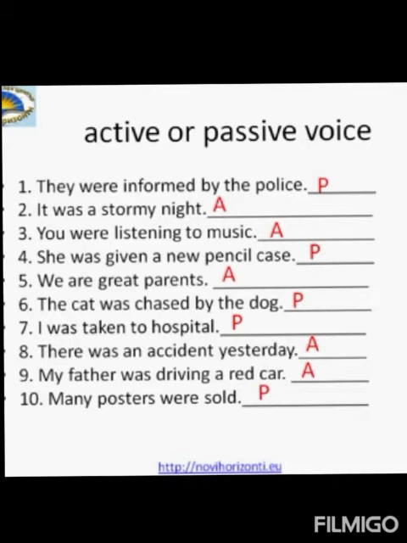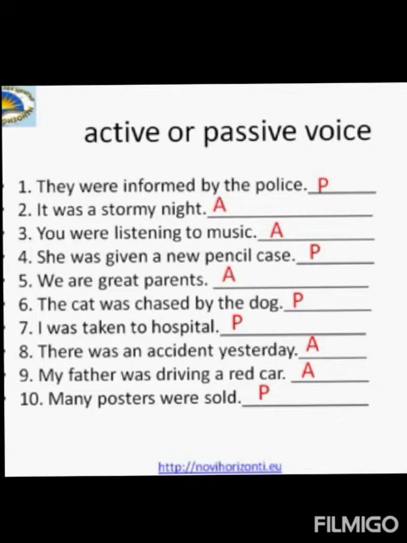The first one is very easy. If you find the word by with an object, then you can easily identify it is a passive voice. Second rule is you need to search for be plus third form of the verb. Third form of the verb is past participle and be form in simple form you will find it as is, am, were, was and so on. Whereas in continuous you will have being, and in the perfect you will have it as been.